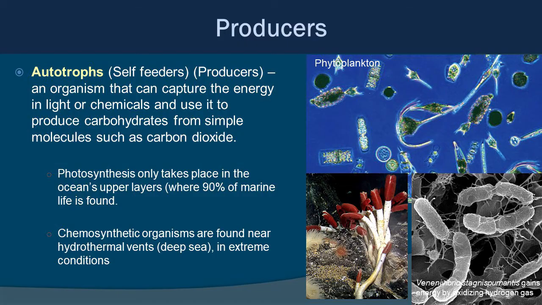How does this energy actually enter into the system? That is through what we call autotrophs.